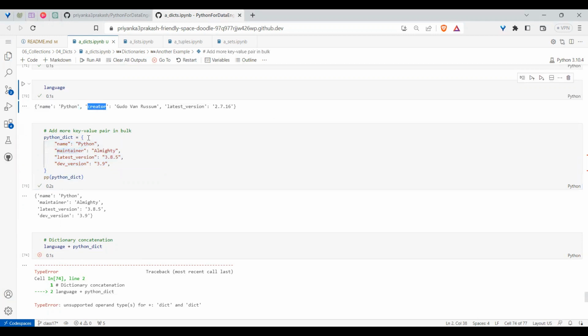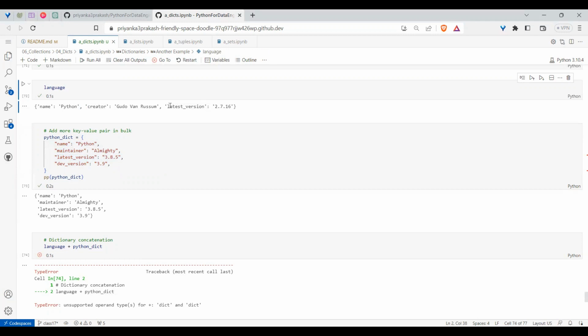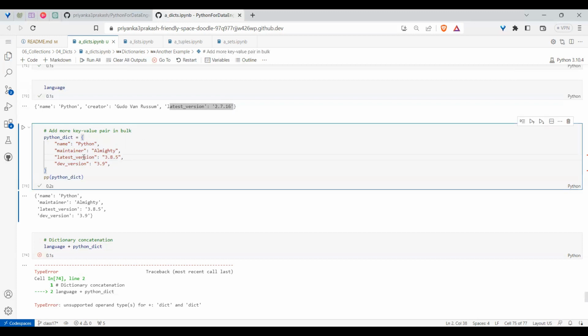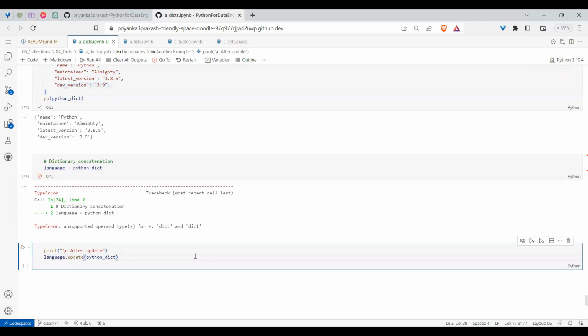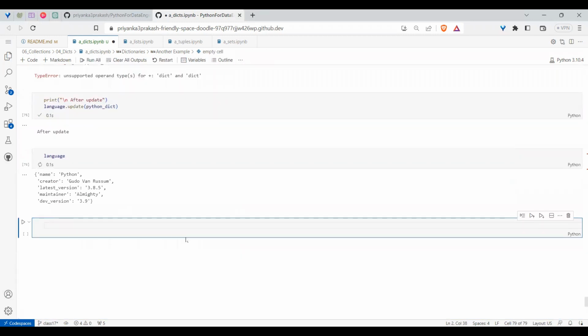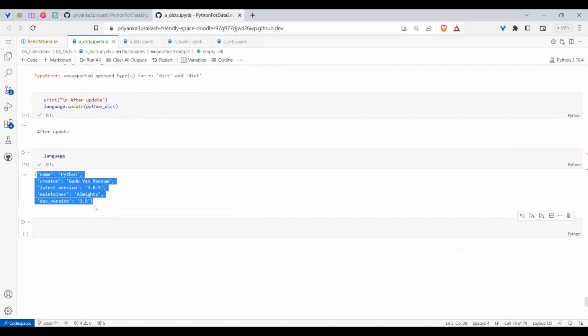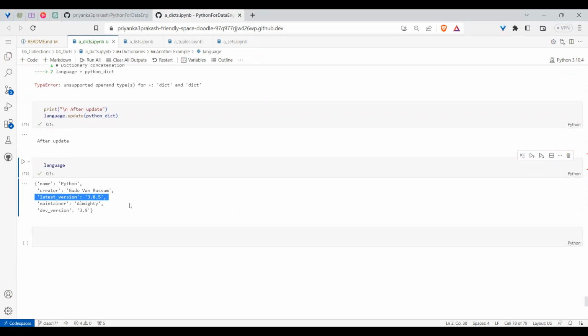So maintainer, creator, and latest version. Okay, here also latest version. And observe, in the original also latest version is there, which is 2.7 dot so and so. But in this one, we have a latest version which is 3.8.5. Apart from that, it has one more version also. Now, doing this update will not result in any output. So if you ask, hey, what is the language? Did you see now? It has a combination of existing values and new values. The latest version was updated. It had an existing value, 2.7 something, which was updated.